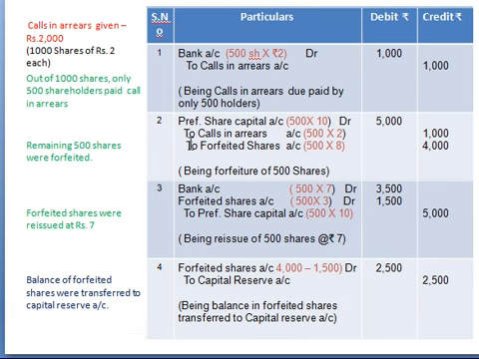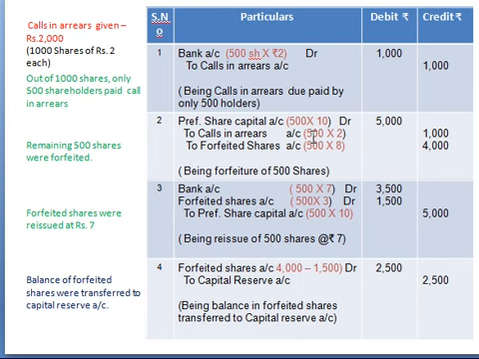Then next, the remaining 500 shares were forfeited, right? So this is the entry for forfeiture. Preference share capital account debit to calls in arrears account and to forfeited shares account. So here we are calculating for these 500 shares. So 500 into, share capital will always be at the face value. So face value is 10 rupees, which is 5000.